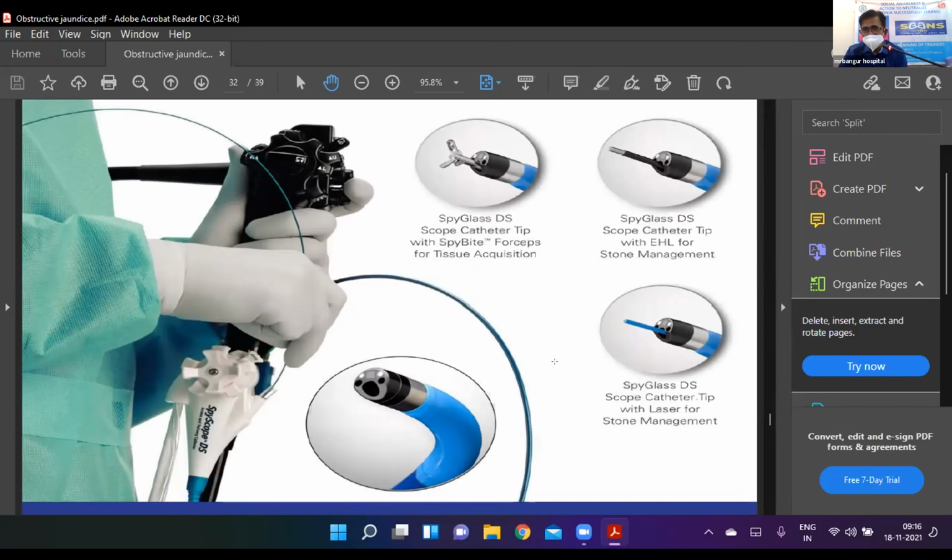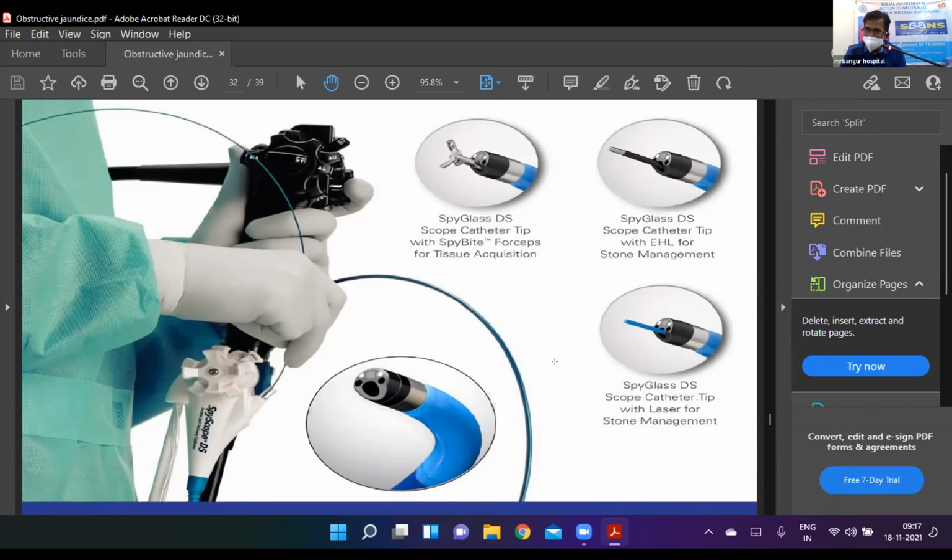In cholangioscopy, you have a baby scope. You see, this wider one is the baby scope. That scope we introduce through the ERCP channel and then manipulate the baby scope into the bile duct, so you can visualize the interior of the bile duct. That is the advantage of cholangioscopy over a standard ERCP. In ERCP, you see the ductal system indirectly by injecting contrast, but in cholangioscopy, you push this camera system into the biliary tree.